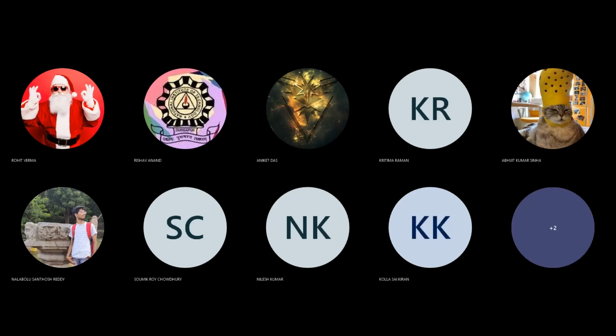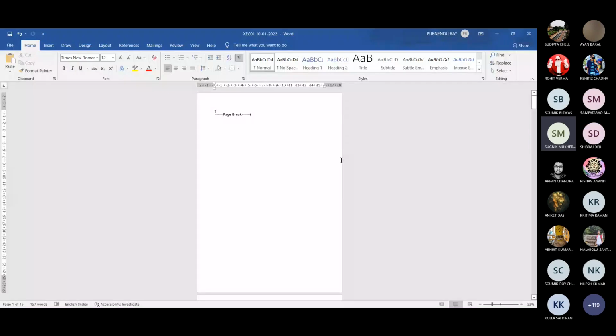Kinematics. Friction, up to friction without belt and screw. Okay, sir. Okay, that I told that day. The trusses and frames are not there in the syllabus.